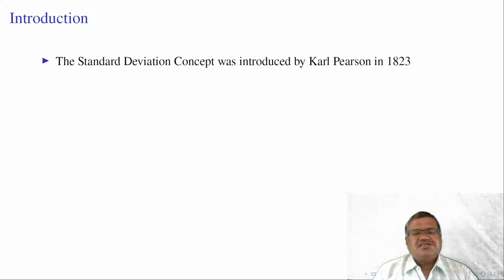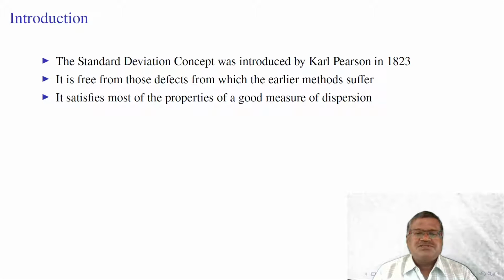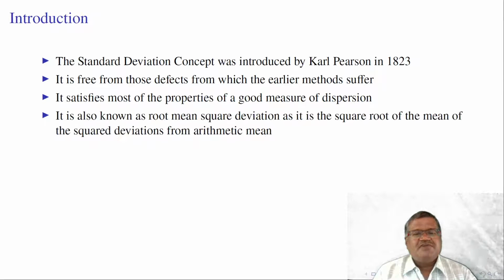The standard deviation concept was introduced by Professor Karl Pearson in the year 1823. It is free from those defects from which the earlier methods, that are range and quartile deviation, suffer. Range and quartile deviations are distance measures, and mean deviation is the absolute deviations taken from arithmetic mean, median or mode, but we are ignoring the sign of deviations. So this concept standard deviation was introduced. It satisfies most of the properties of an ideal measure of dispersion.